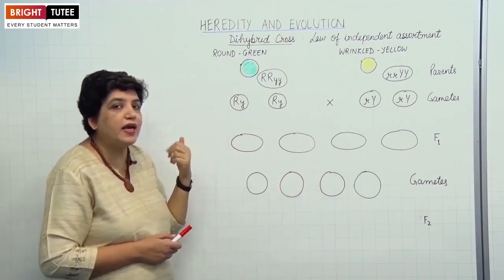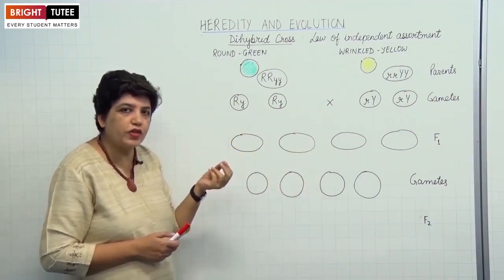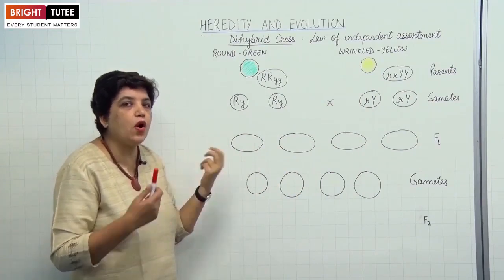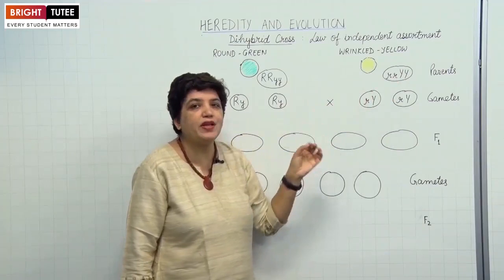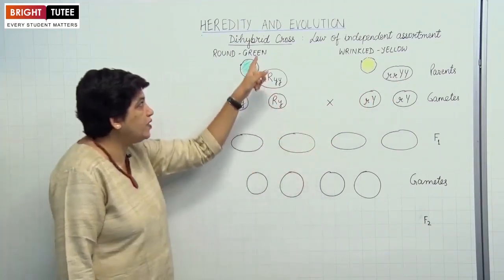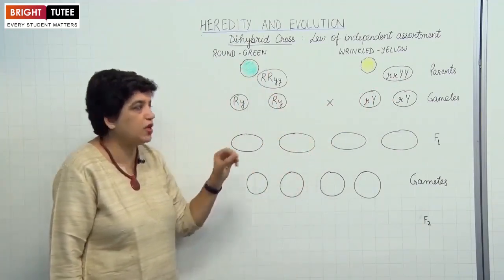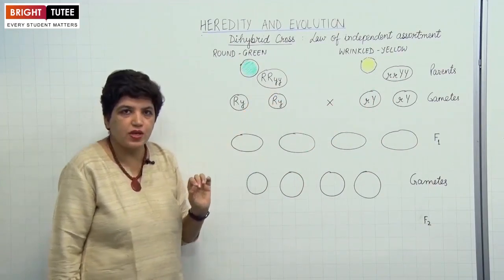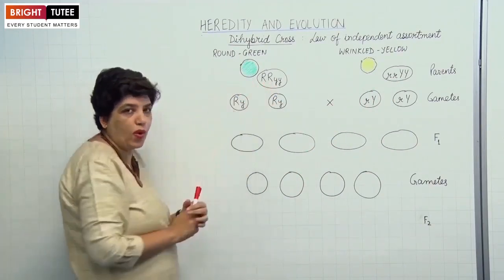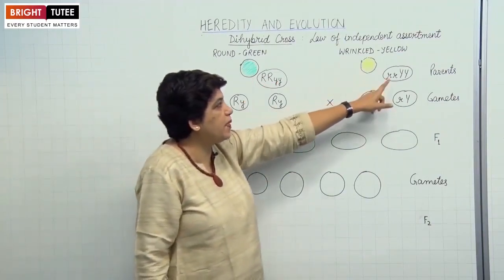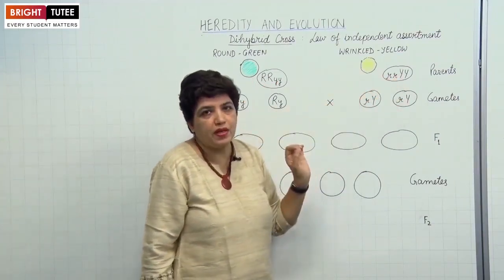On the other side, another character is the color of the seeds, which is either green or yellow. Yellow is a dominant gene, so I have taken capital Y as the symbol, while green color is a recessive gene, so small y for this. So this plant has capital R and small y, while the other plant has small r and capital Y.